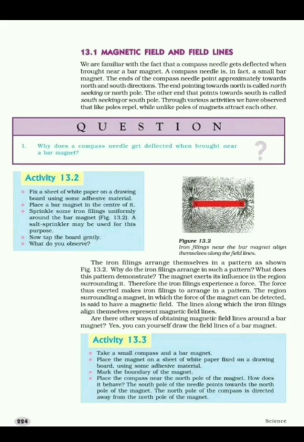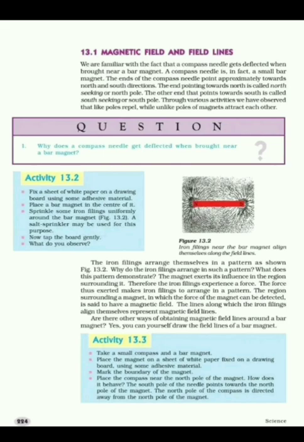Up to this we come to know that a magnetic needle or compass needle is a small bar magnet which has a north pole and a south pole. When a compass is brought near a bar magnet, the compass needle gets deflected due to the forces acting on its poles due to the magnetic field of the bar magnet.